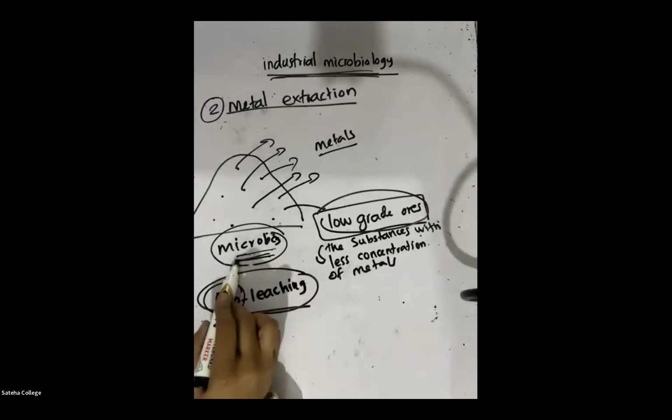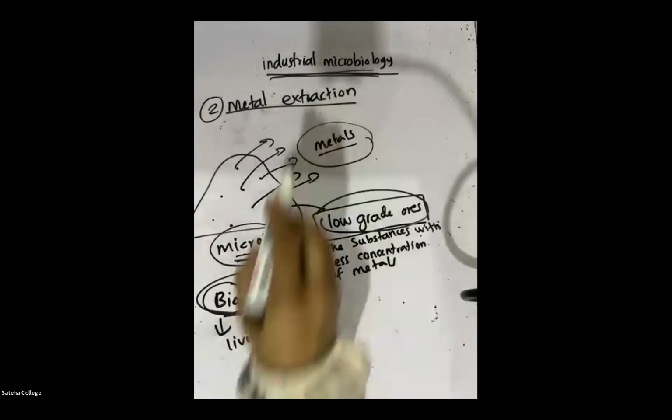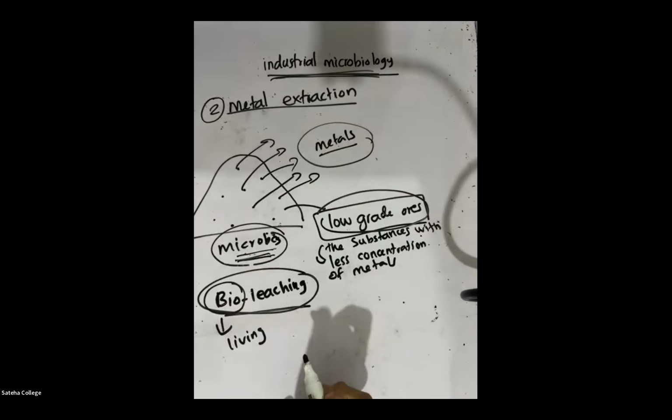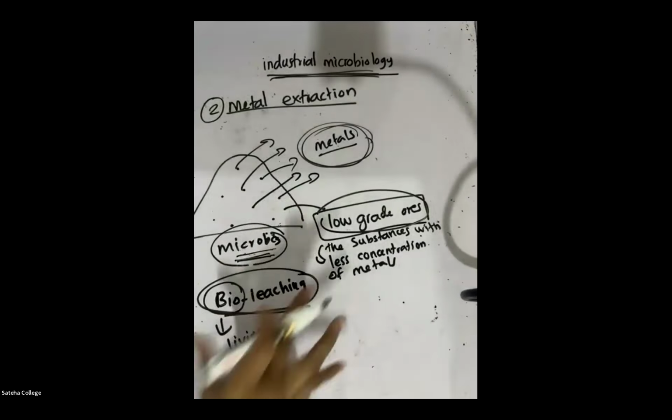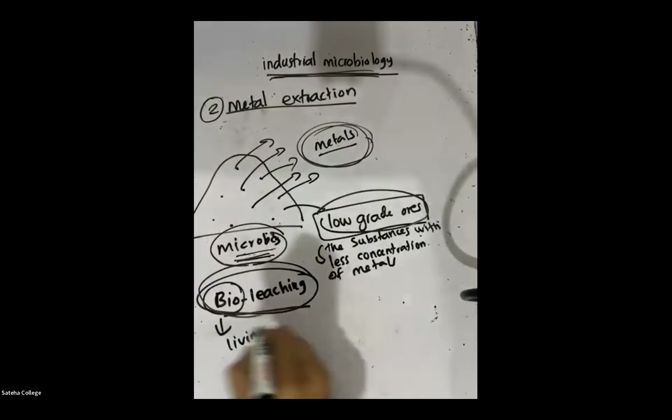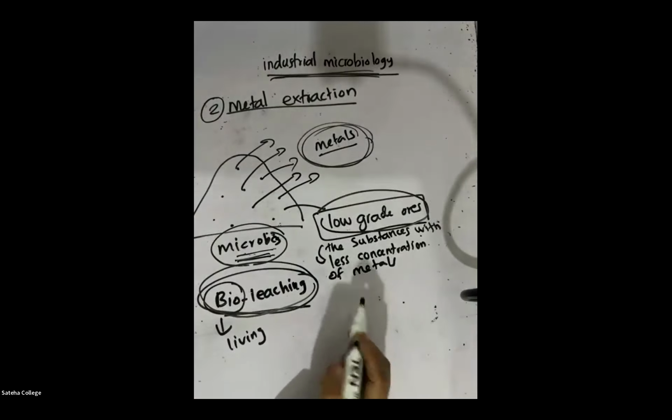We are using microorganisms to extract the metals from where? From the low-grade ores. So this process is called bioleaching.